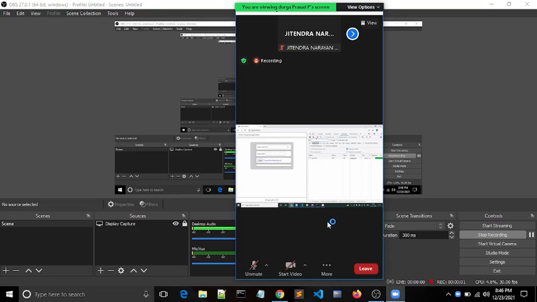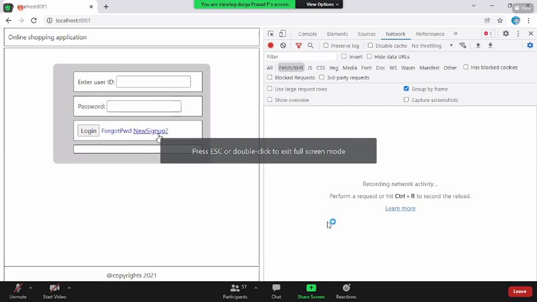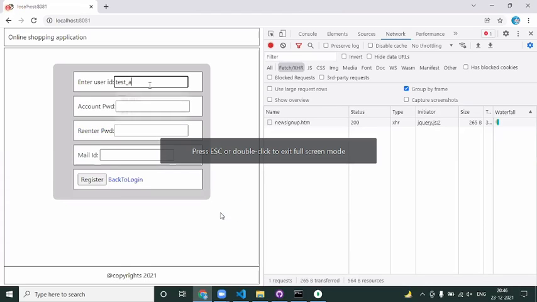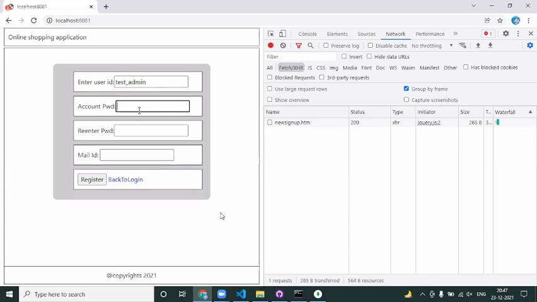Go with the network tab. Okay, click on the new sign up. I say UID, some test underscore admin. Password, say some hello. Re-enter, say some hello. I say test underscore admin at gmail.com.